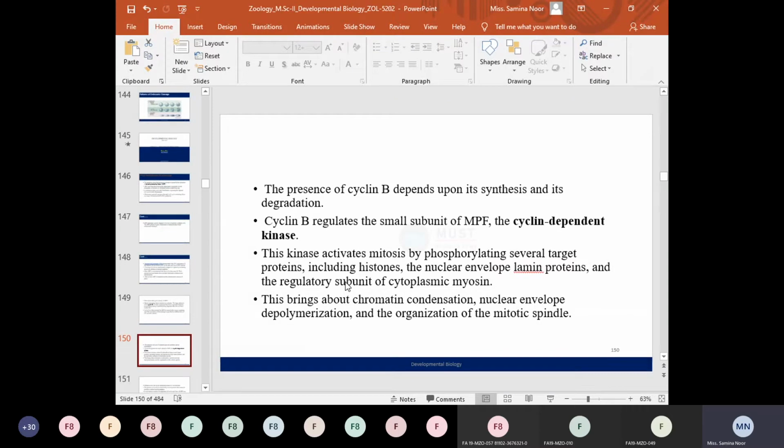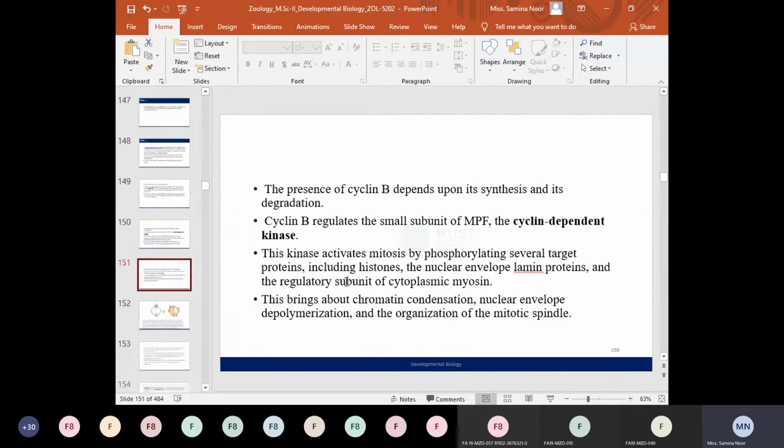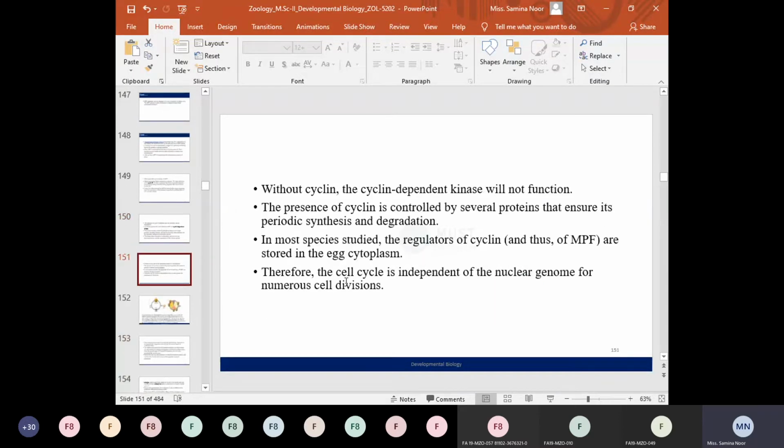So जैसे contractile protein myosin है, so इनकी phosphorylation से जो है वो mitotic apparatus form होता है, या organization of the mitotic spindles. So without the cyclin B, which is actually known as the regulator of the cyclin dependent kinase, so without this cyclin protein, the cyclin dependent kinase will not function.